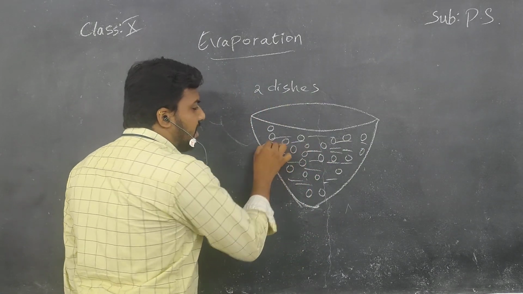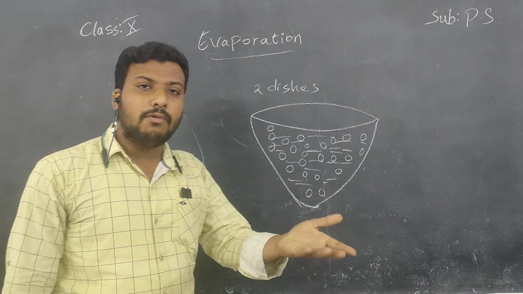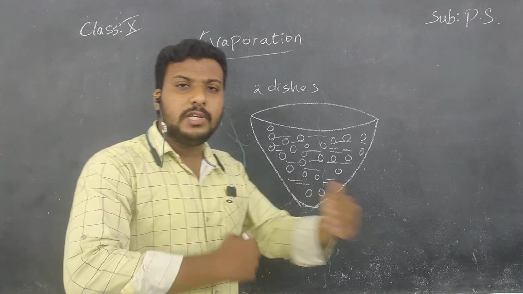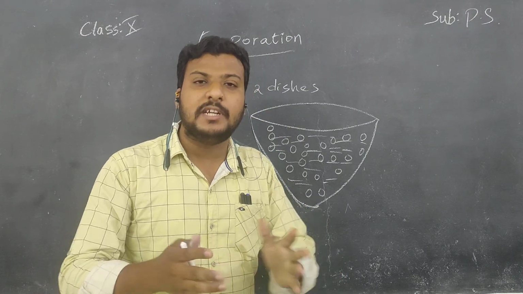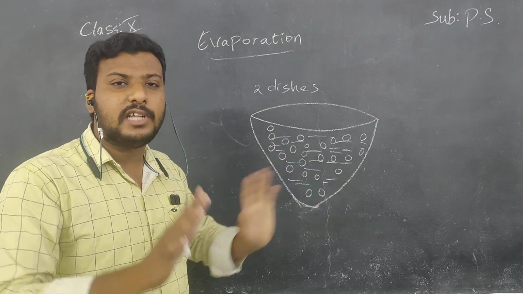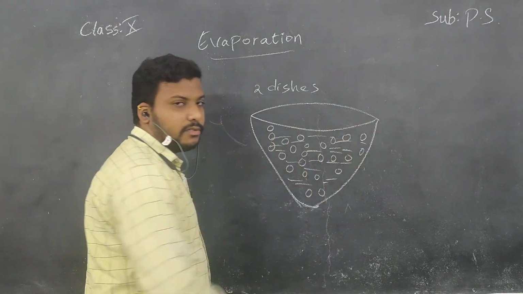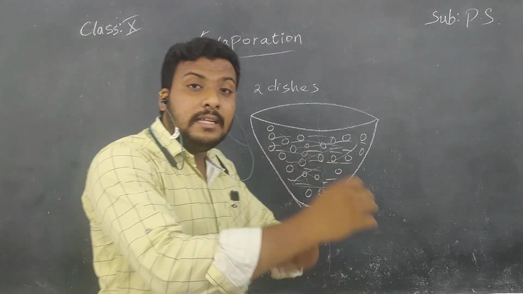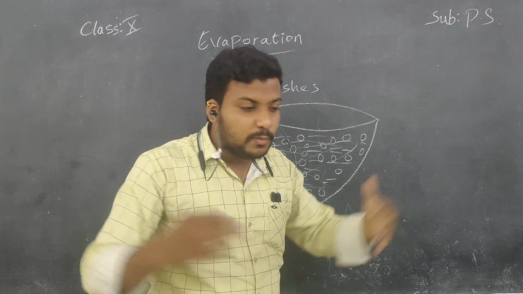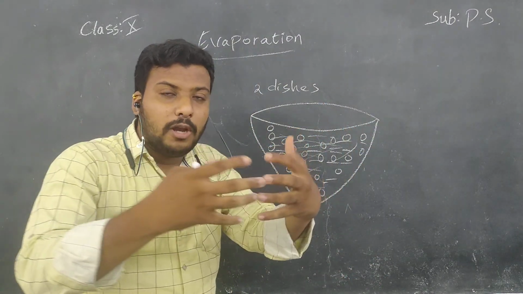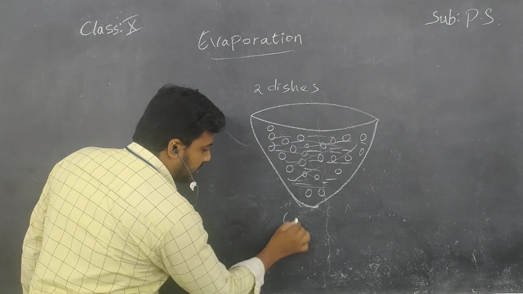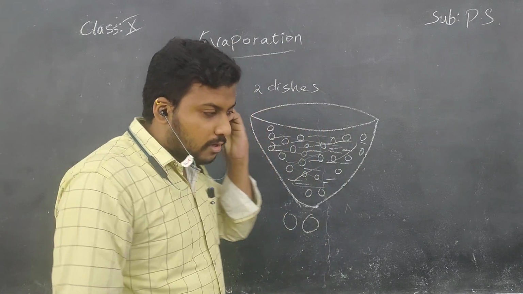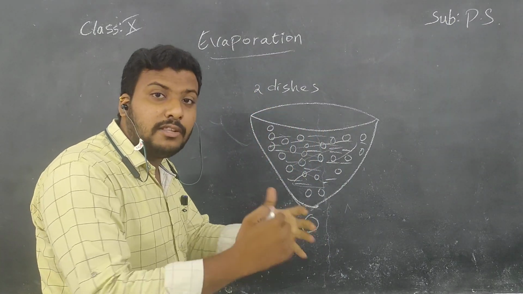Okay, children. At any temperature, whether you give heat or not, all the molecules present in that spirit continuously move in random directions and at random speeds. They may go in zigzag directions, like this. When they are going in different directions with random speeds, when two molecules come close to each other like this, they will collide, children. Collide means they strike each other. The two molecules come closer to each other and they collide.